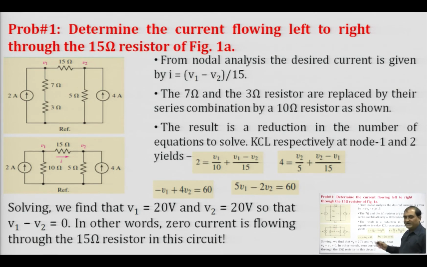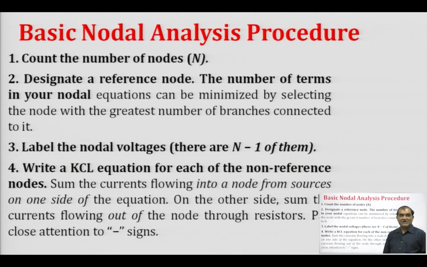We see that the two nodes are at the same potential, that is V1 equals 20 volt and V2 equals 20 volt. So, the potential drop across this path is 0, and when the potential difference is 0, no current flows through this particular resistance.